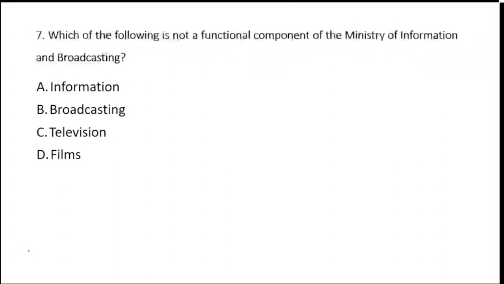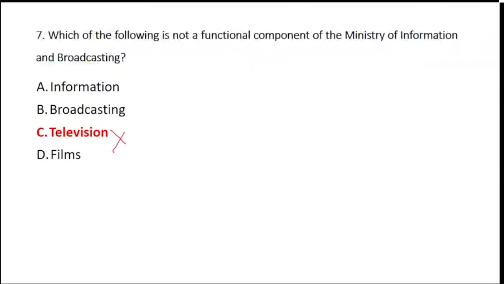When we are talking about question number 7, you have to be very careful with specific information related to specific concepts. When we are talking about the components of Ministry of Information and Broadcasting, the one which is not a part of it is television.